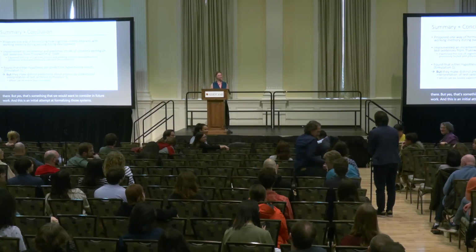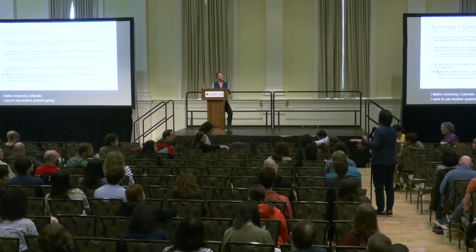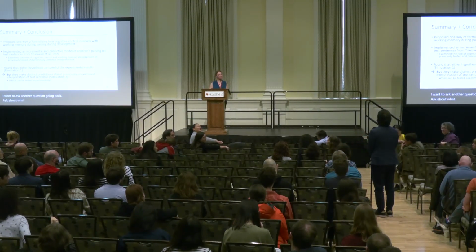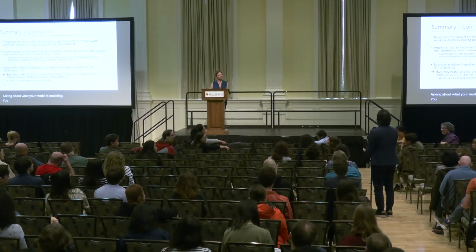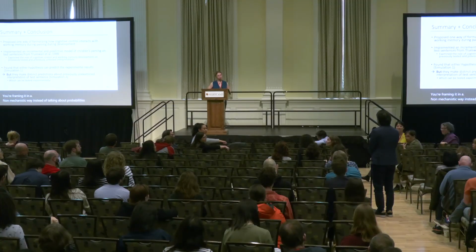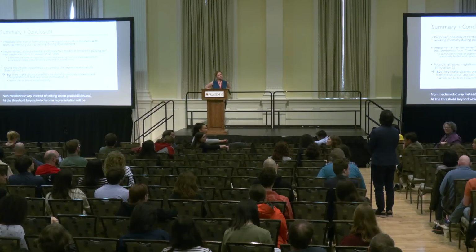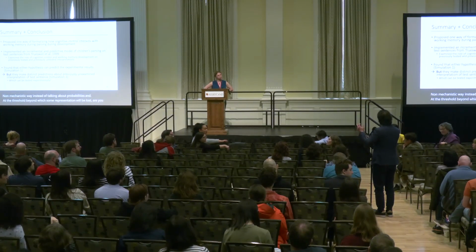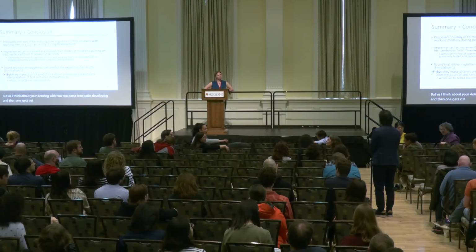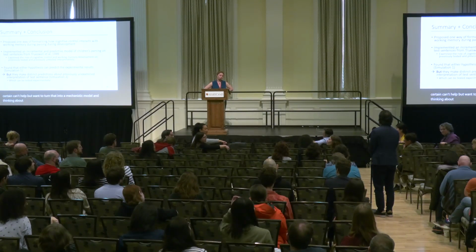Hi, Al Kim, University of Colorado. I want to ask another question about what your model is modeling. You're framing it in a non-mechanistic way, talking about probabilities and a threshold beyond which some representation will be lost. But as I think about your drawing with two parse tree paths developing and then one getting cut off when your ratio falls below a certain level, I can't help but want to turn that into a mechanistic model, thinking about holding two representations simultaneously in mind.